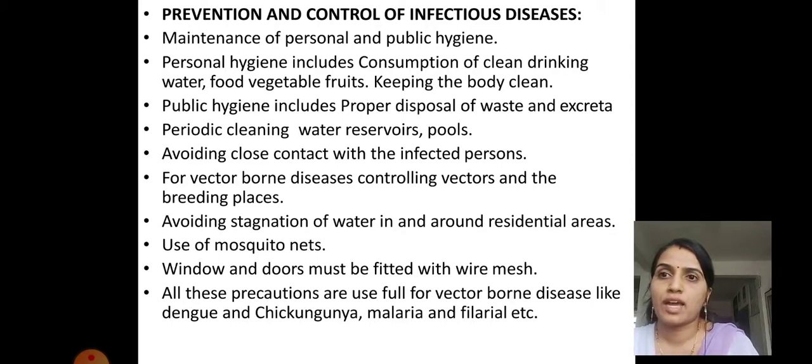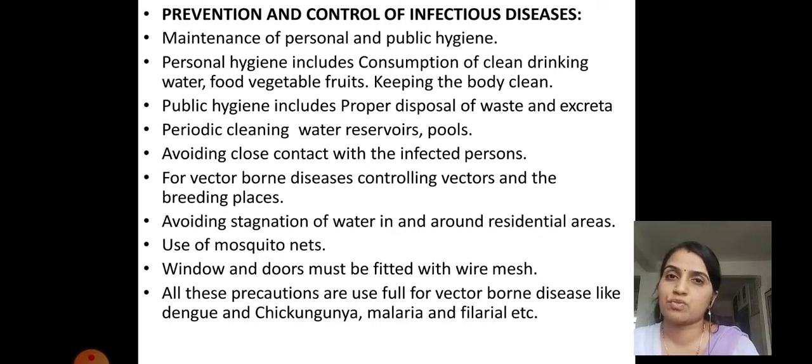Next, personal hygiene includes consumption of clean drinking water, food, vegetables and fruits, and keeping the body clean. So we have to follow all the hygienic practices. Clean drinking water is very important. We have to consume filtered water, and if possible, use RO water for drinking, which will be safer.